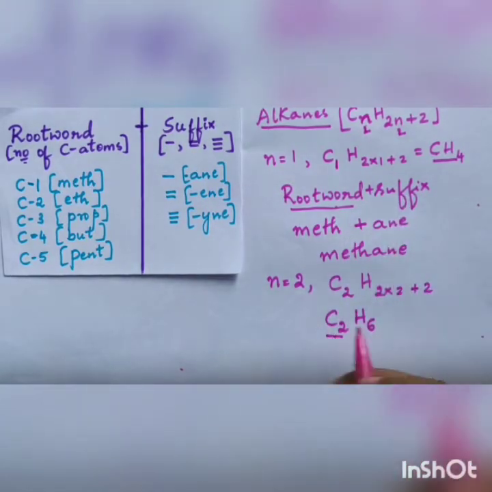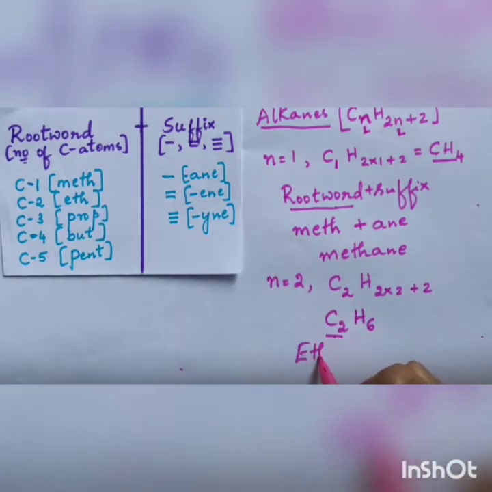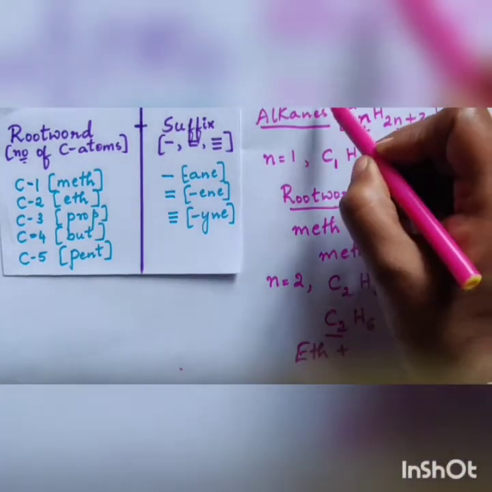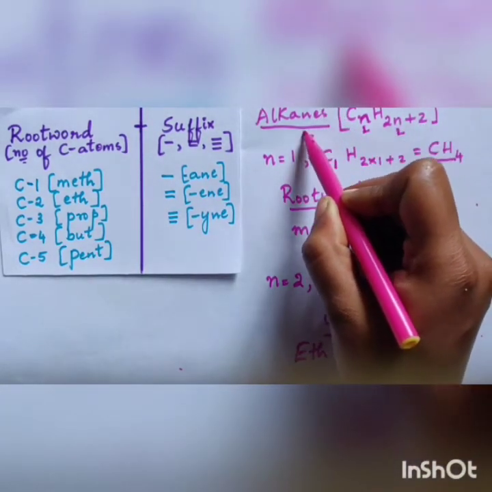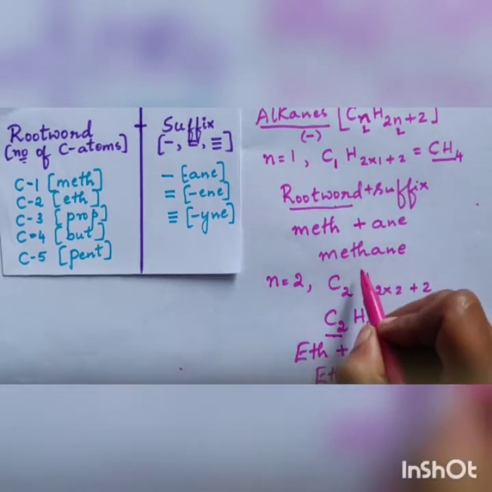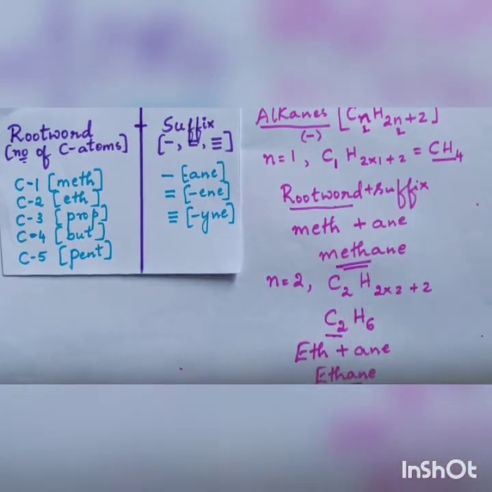The root word for 2 carbon atoms is eth. So the root word will be eth plus. Since it is under alkanes, we know that it is single bonded between carbon and carbon. So it is ane. We give the name as ethane. In the case of CH4, it is methane.